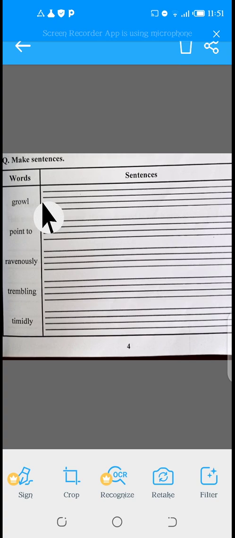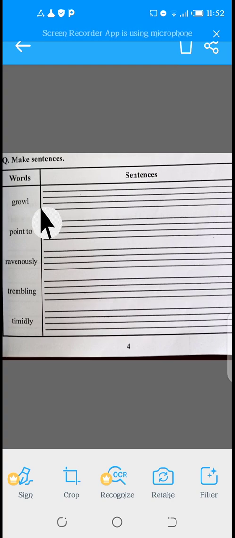You can make the sentence of growl like this: She growled at her brother. वो अपने भाई पर गुर्राई. Here I used growled in the second form. And my brother is growling at me. मेरा भाई मुझ पर growl कर रहा है.